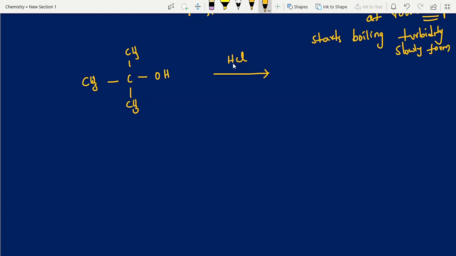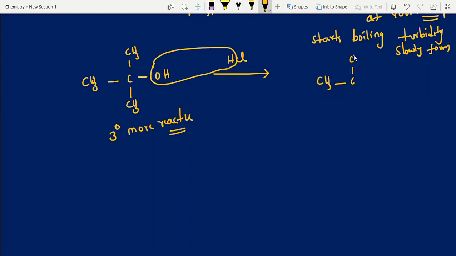We are taking LR also, and sometimes they ask questions like this too. Why are we not using the anhydrous ZnCl2 catalyst here? Because this is more reactive, this is a 3-degree alcohol. If it is more reactive, there is no need of that catalyst action. Immediately it removes water and you get the tertiary alkyl halide. Tertiary alkyl halide and water in the vessel, like a turbidity layer; immiscible layers are generated.